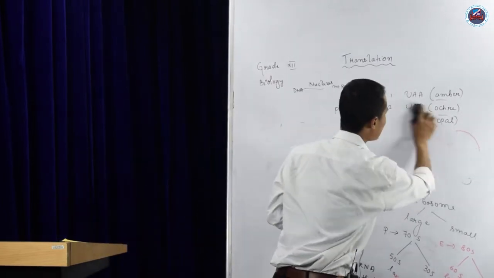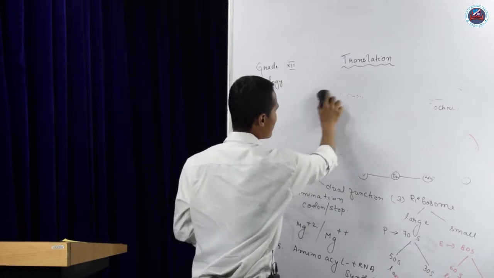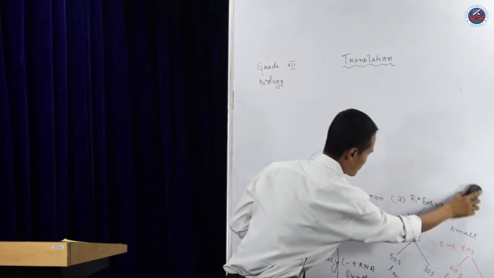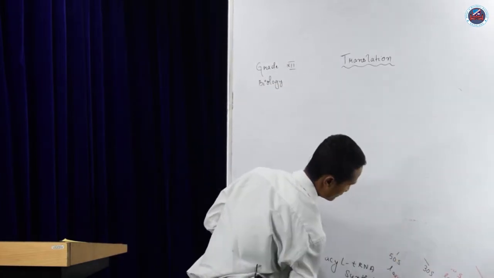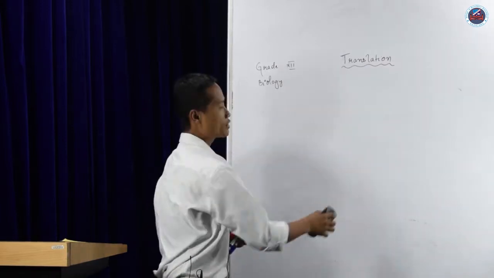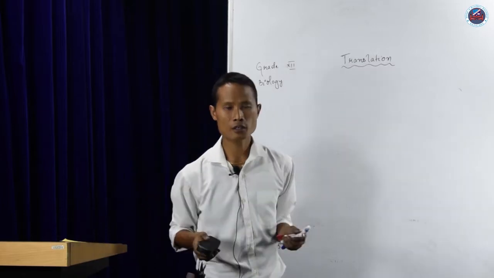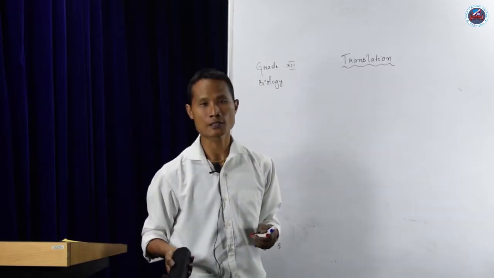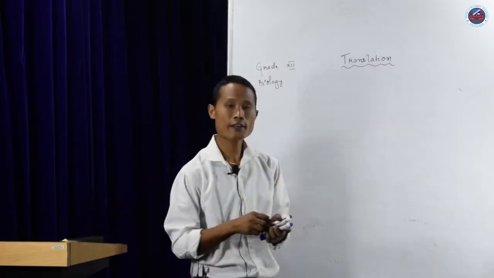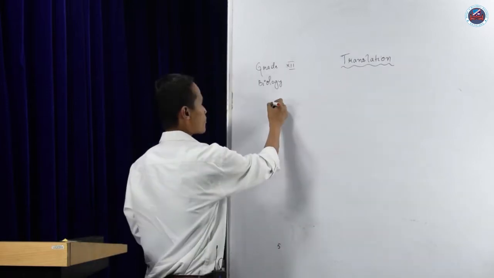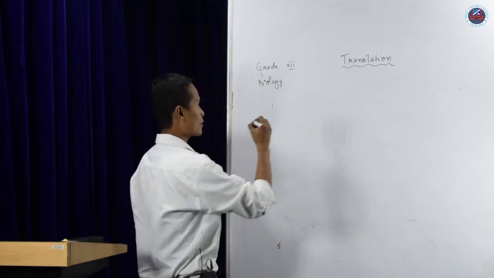Now we're going to discuss how those amino acids are activated. See, there are 20 natural amino acids. They are present in the cytoplasm, freely moving, and they have to be activated. Now, how to go for activation? The first requirement is ATP.